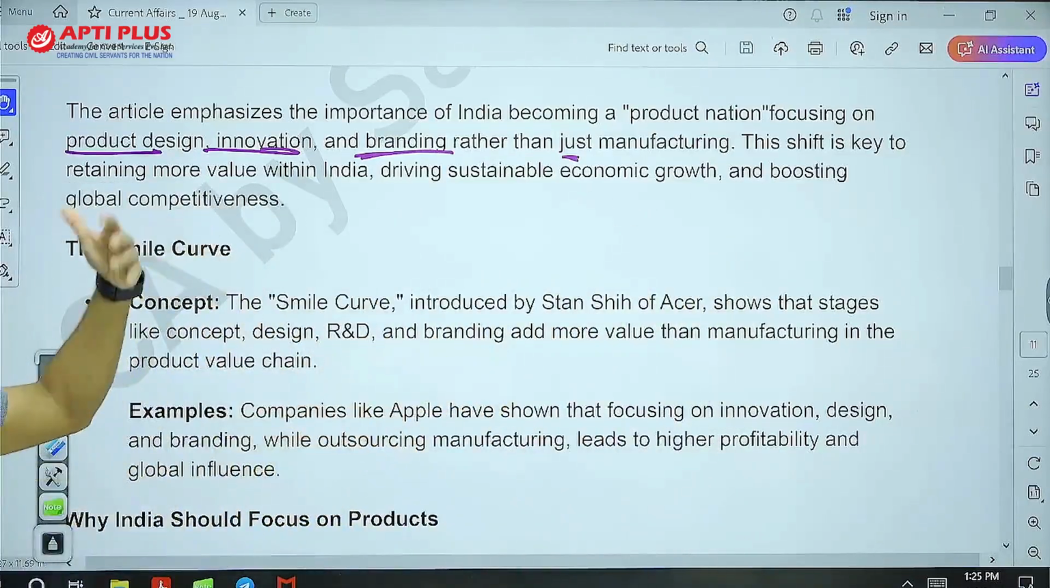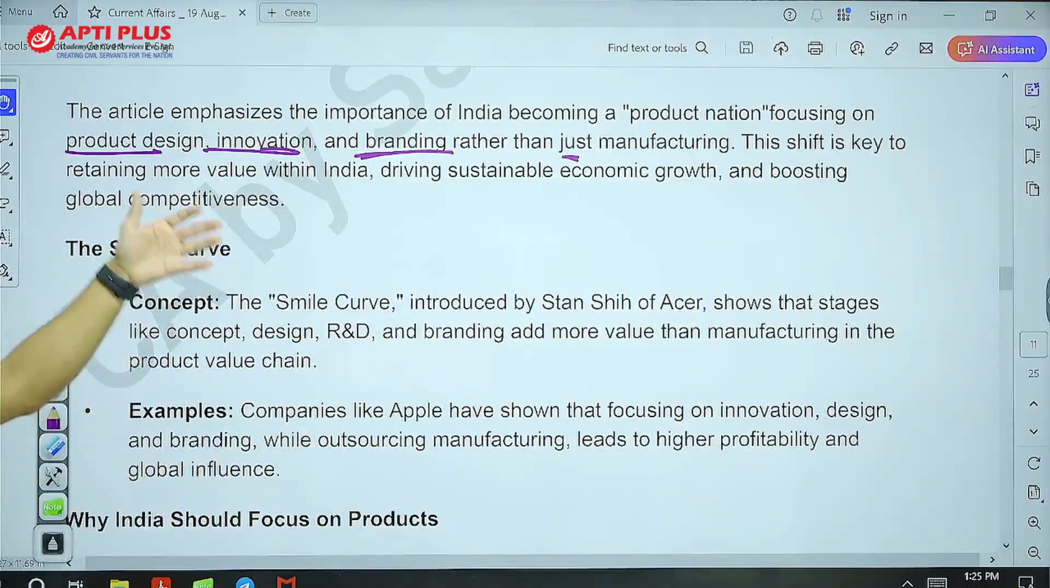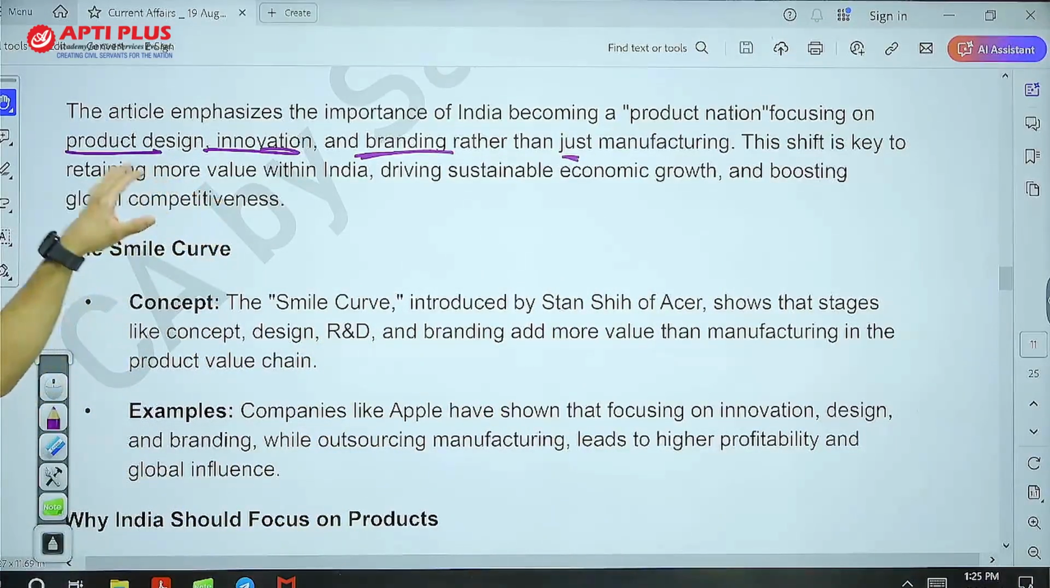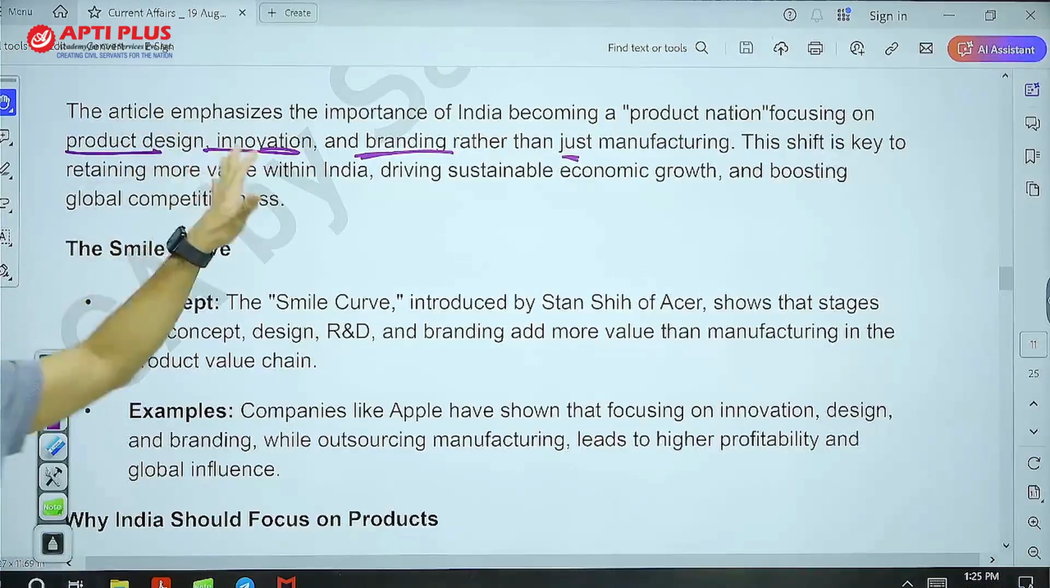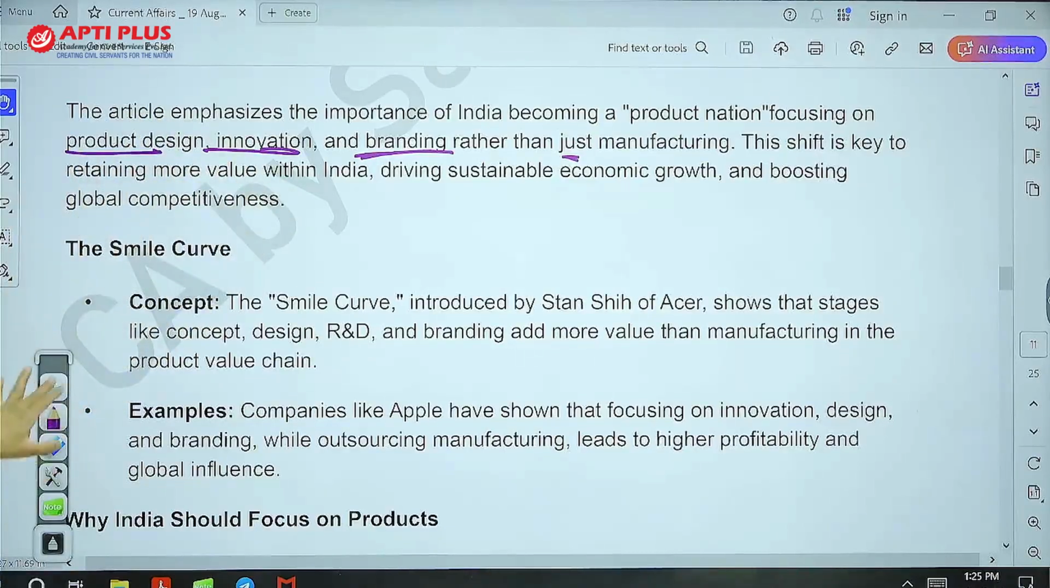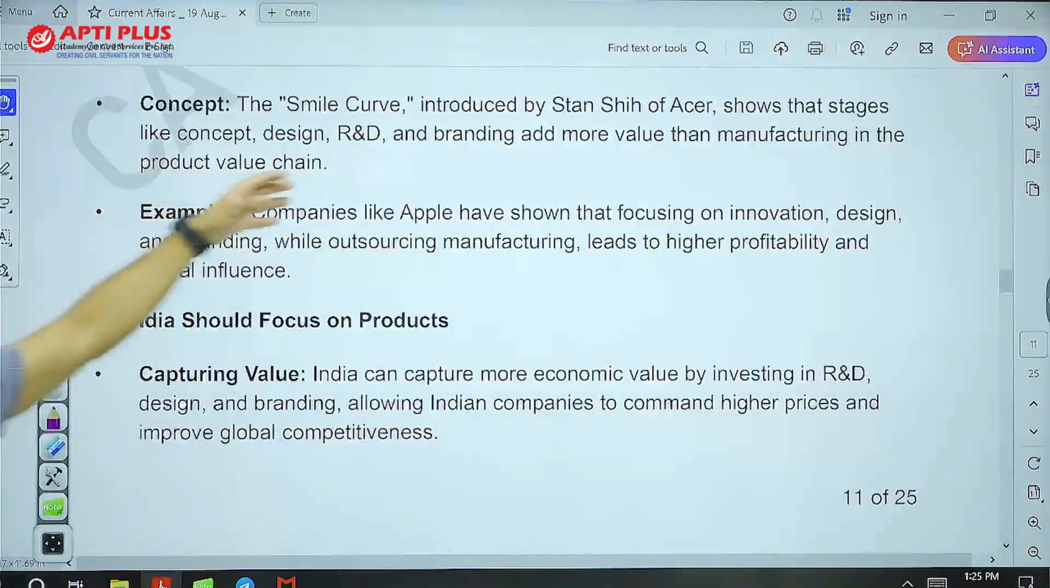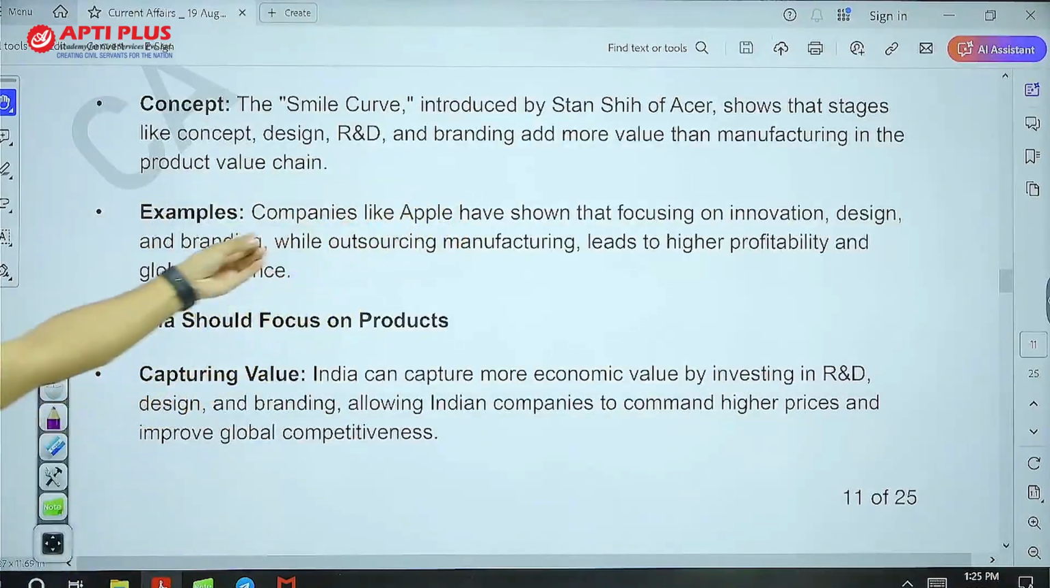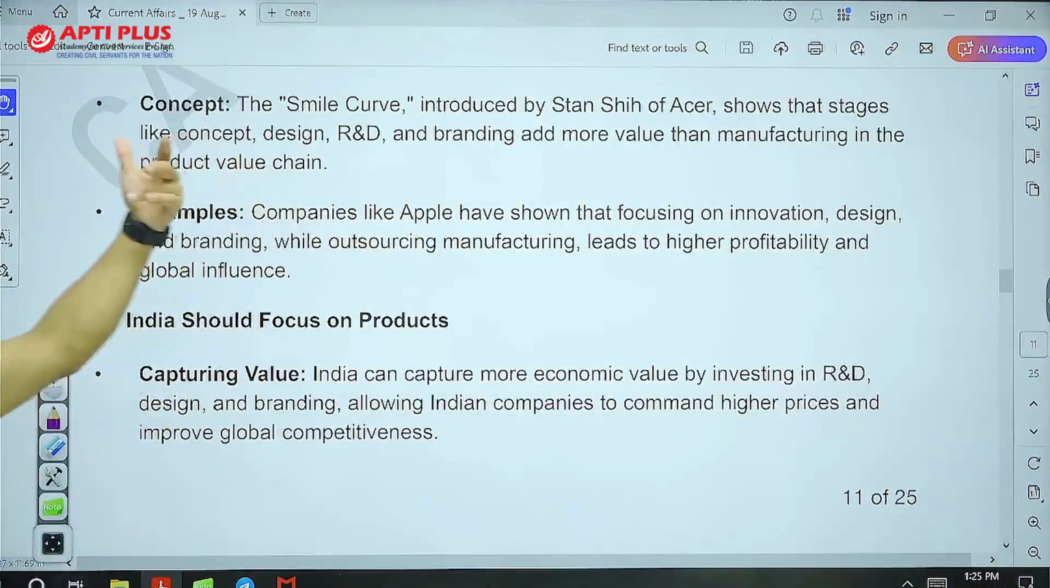But in terms of value, we need to aspire for a product nation where R&D, innovation, branding, and design are more important. And companies such as Apple have focused on this. They have outsourced their entire manufacturing.